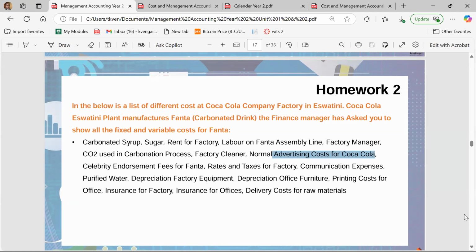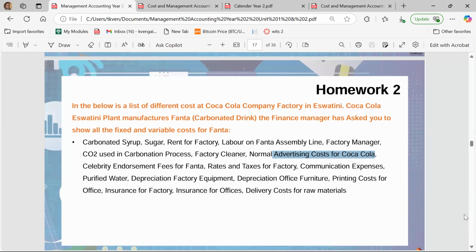But what usually happens then is there might be a variable component to it. For example, if your advertising is related to distribution, the more you distribute, the more you might end up having to advertise. So, for example, if you want to put billboards on the trucks, and you buy more trucks, you might end up having to increase the level of advertising, which means it becomes semi-variable, but it's actually more of a fixed cost than a variable cost.